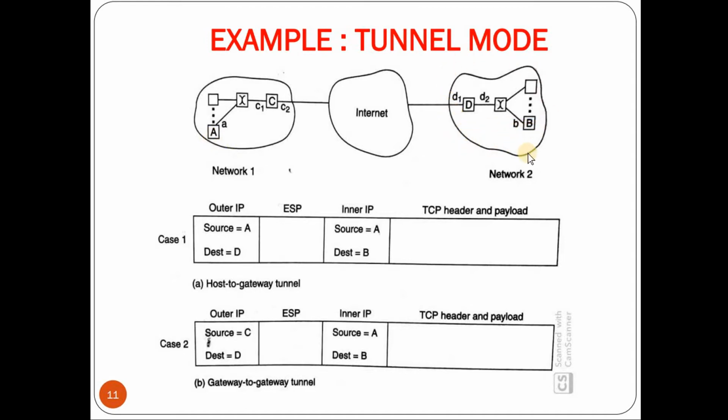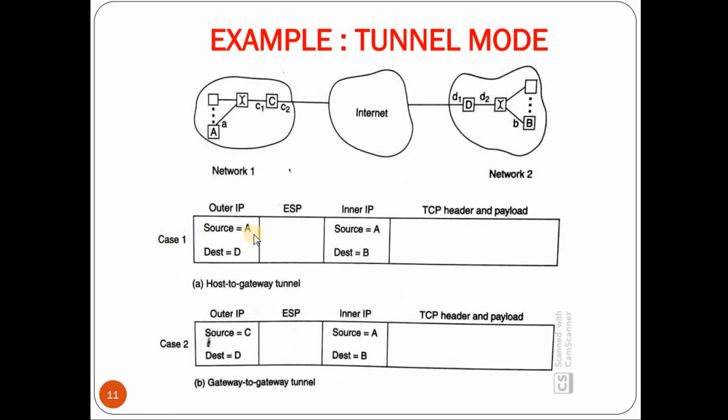Now suppose that user A wants to send a packet to user B, but in network 2 there is a security policy that any packet entering network 2 needs to pass through the gateway D. That is, the gateway D needs to authenticate the incoming packet, only then will the packet be routed to any of the nodes present in that network. So if A wants to send a packet to B, then B needs to be tunneled inside the packet of A to D. This is shown in the packet here.